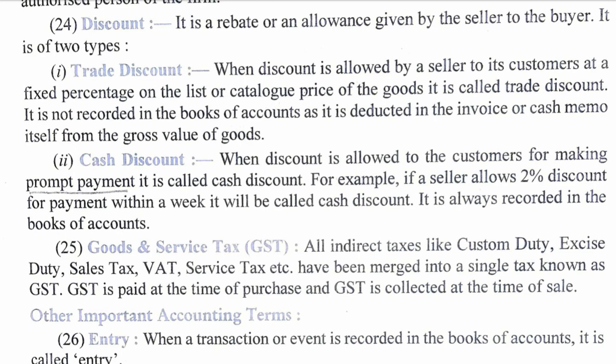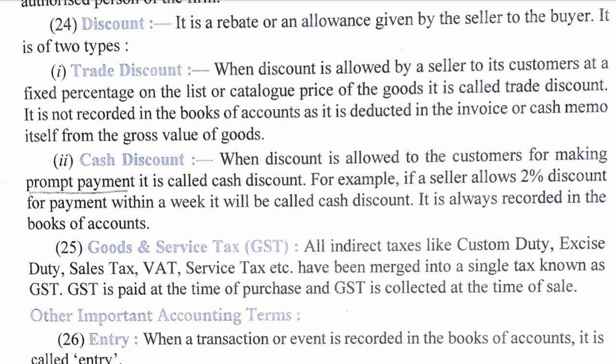Suppose you are going to purchase a shirt and on the shirt the MRP is written rupees 1000, and the shopkeeper has a promise of 20% discount. He has put a board of 20% discount on all the clothes. So if you have chosen one shirt on which the MRP is written 1000, 20% discount is 200. So you will get that particular shirt at rupees 800.